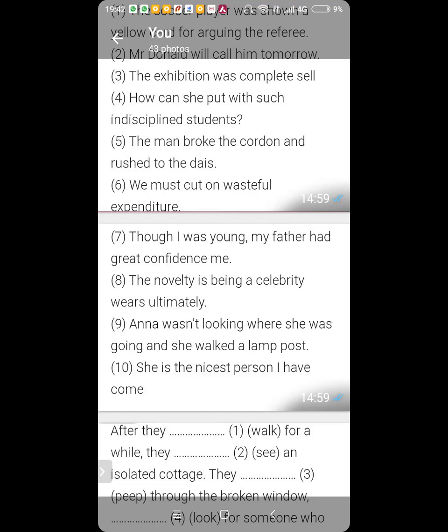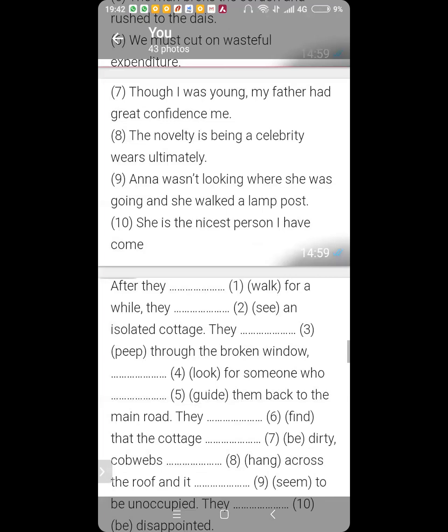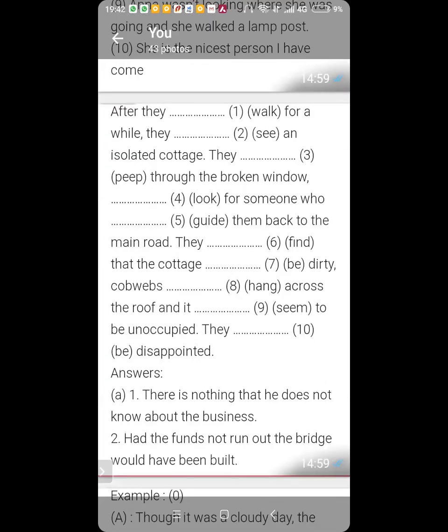Dash is at the end. She is the richest person I have. No, not the richest. Sorry. She is the nicest person I have ever met. No, I have come across. Yes, come across. Now, read this whole paragraph and then decide the tenses.